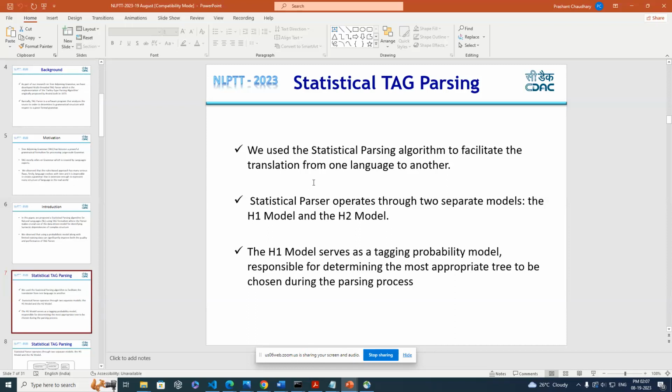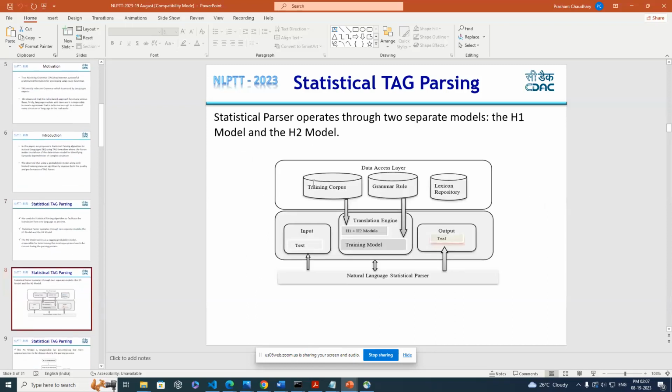So we have created the basic probability model. This is the basic flow of the parser. Basically, this is a natural language parser. You can translate any language using this parser. Here is the input, then the H1 H2 model. We train the H1 H2 model, and after that we use the training corpus, grammar rules, lexicon repository, and all these things. So I'm just focusing on training the H1 H2 model.